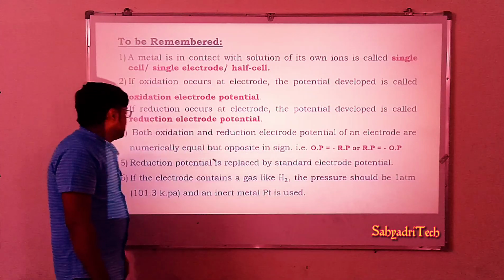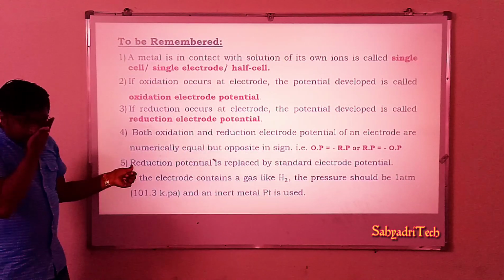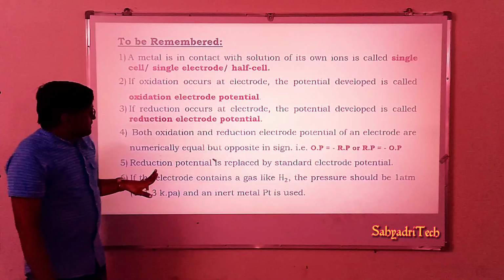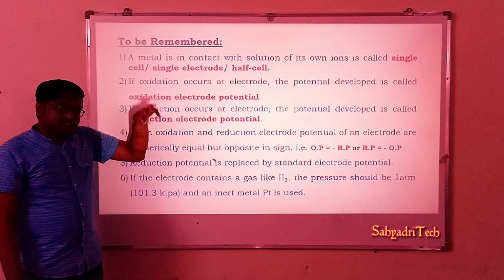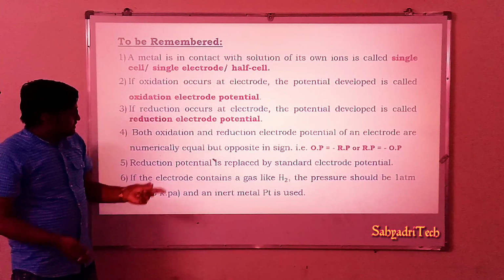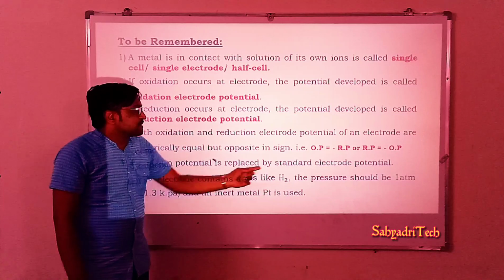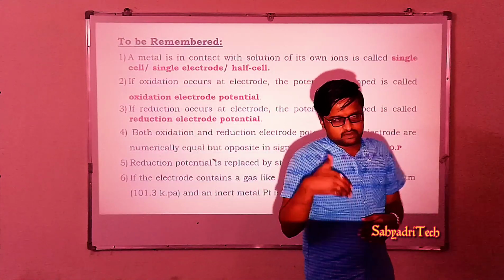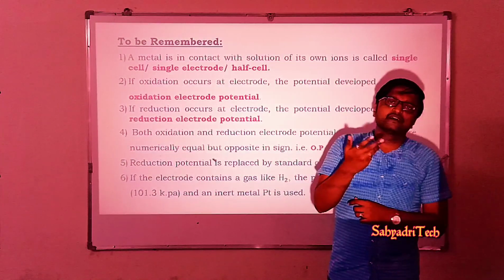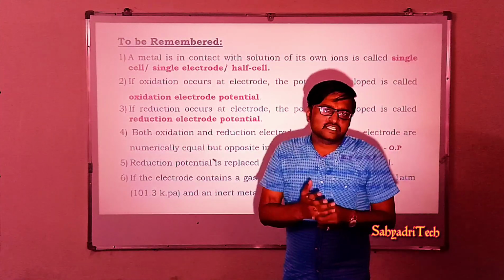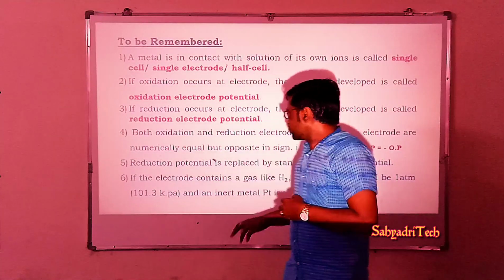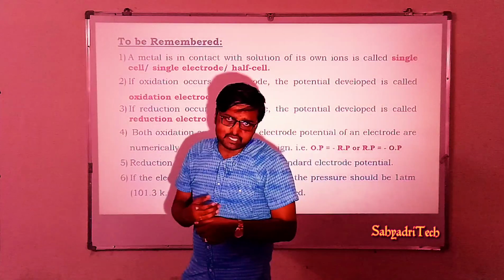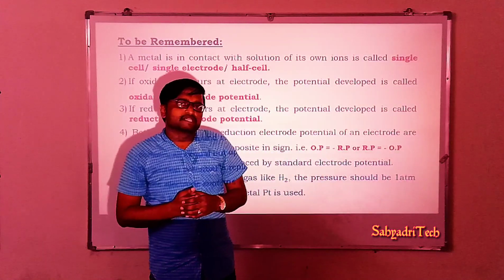Okay. Well, next are the recent considerations. We considered electrode potential and standard electrode potential. The reduction potential is replaced by the standard electrode potential. It means the standard electrode potential of the zinc electrode is minus 0.76 volt.